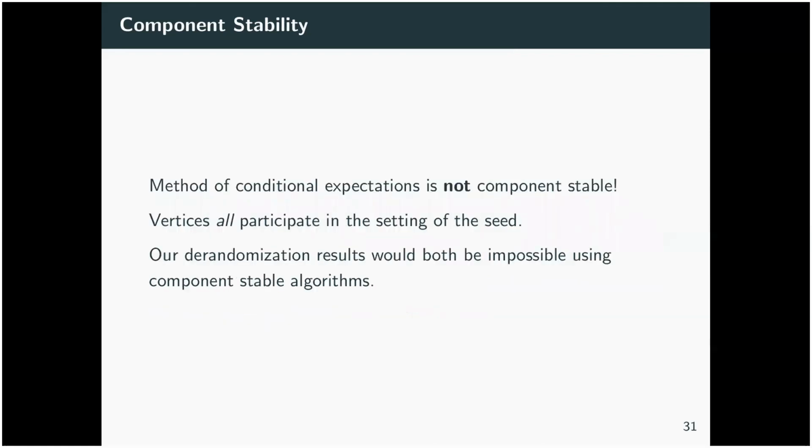And the method of conditional expectations is not component stable. The reason it's not component stable is that the vertices on our graph all participate in the setting of the seed. The machines of all vertices will evaluate the quality of each seed. And so a machine's evaluation in a different connected component can affect a vertex in another connected component, because all of the machines jointly set the seed. There's no sort of independence between components here. And in fact, because of these component stability lower bounds, our de-randomization results would both be impossible if we restricted ourselves to them.